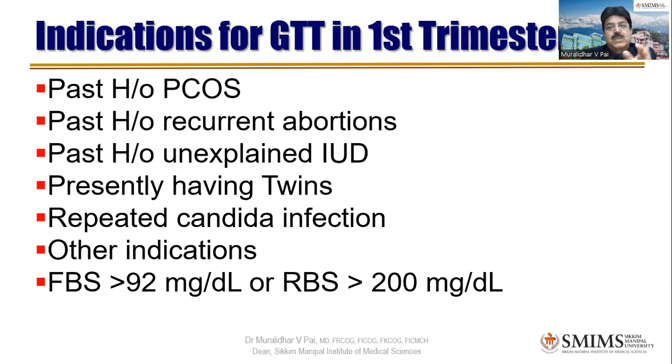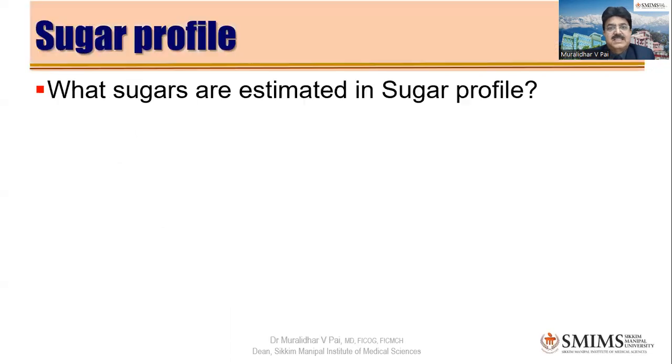We have to do GTT even in the first trimester, and the GTT nowadays preferred is the IADPSG GTT only. Gone are the days when we used to do the O'Sullivan GTT with 100 grams glucose. First of all, many ladies cannot tolerate glucose at all, especially in the first trimester. You may have to give an antiemetic, or sometimes you may have to give a limbu with that. So we have to give antiemetics half an hour before doing the GTT.